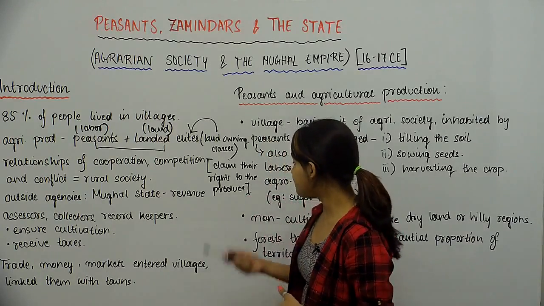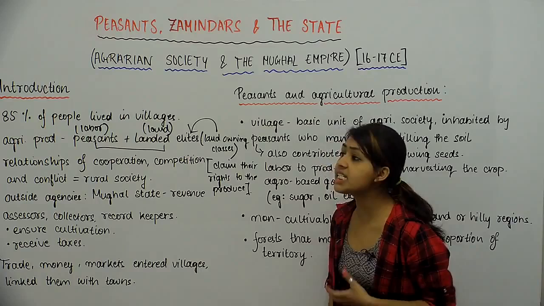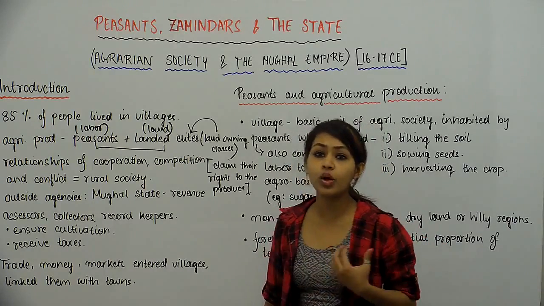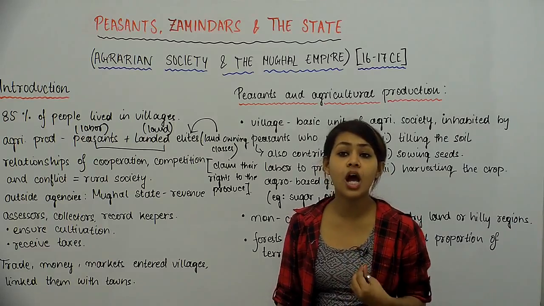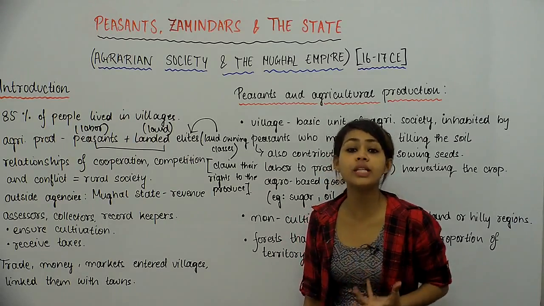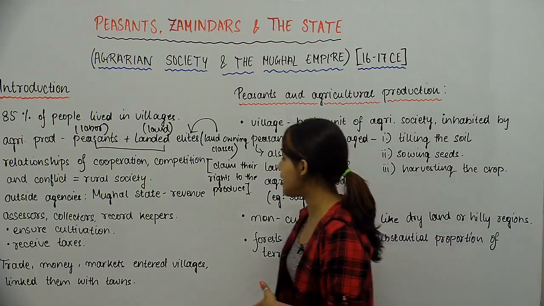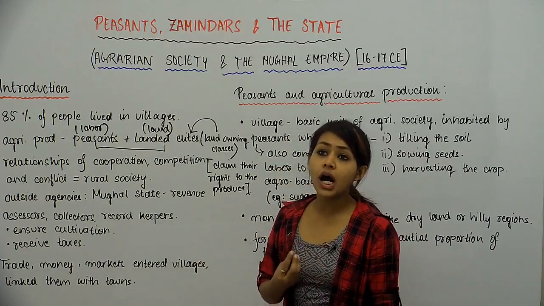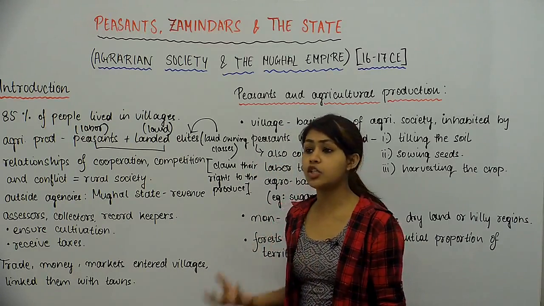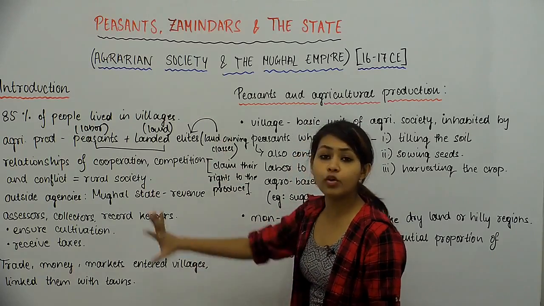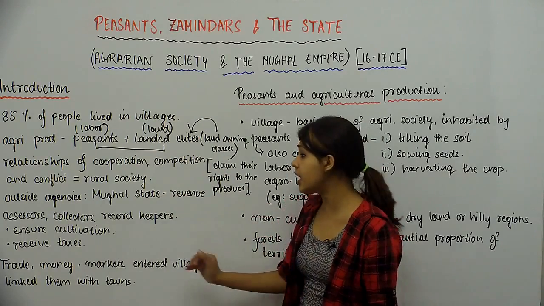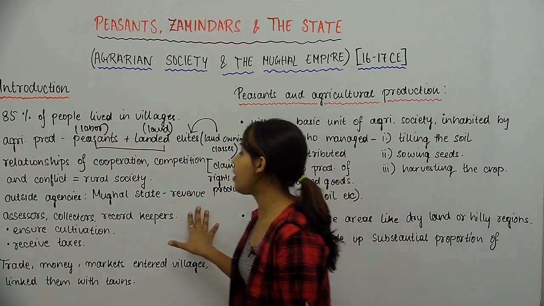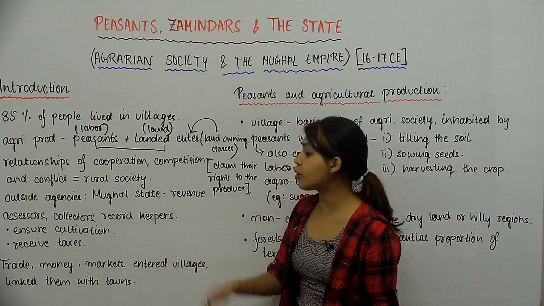So how these agencies, or how the men who were under the emperor, had come to influence the agrarian society, is what we see next. So people from the Mughal state, जो एम्परर के लोग थे, जो एम्परर के भेजे हुए लोग थे, जो इस पूरे रूरल सोसाइटी में इंटरफेयर करते थे, उनका एग्जैक्टली काम क्या था? So these people were supposed to be revenue assessors, collectors and record keepers.